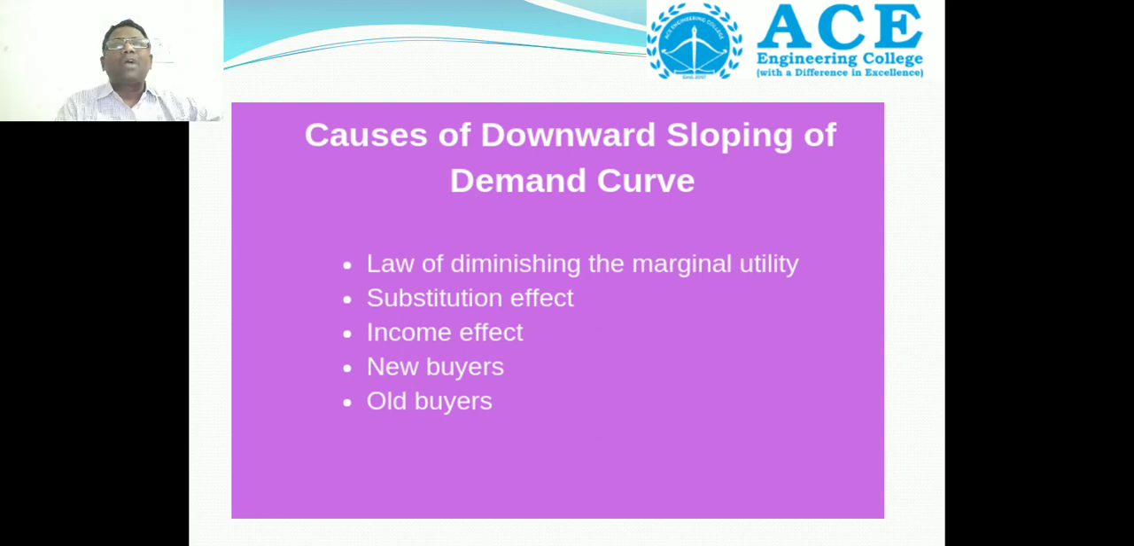So up to now what we discussed is the meaning of demand, law of demand, demand curve, individual demand curve, and market demand schedule curve. Then the causes of downward sloping of demand curve.